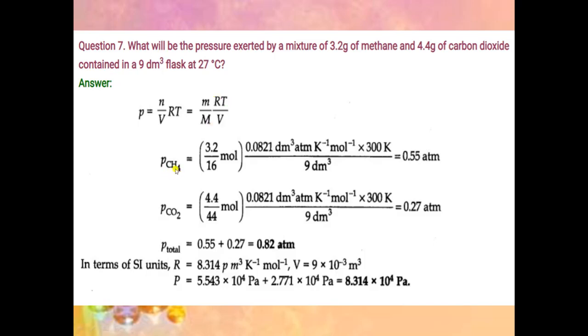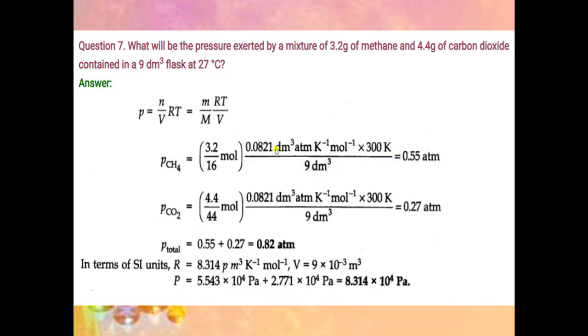For methane gas, if we want to find the pressure, mass is 3.2 gram, which is given, and molecular mass is 16. Here we will put the values of R and T. Temperature is given as 27 degrees Celsius, so convert it into Kelvin, and volume is 9 decimeter cube.